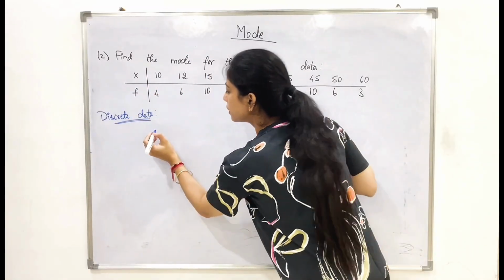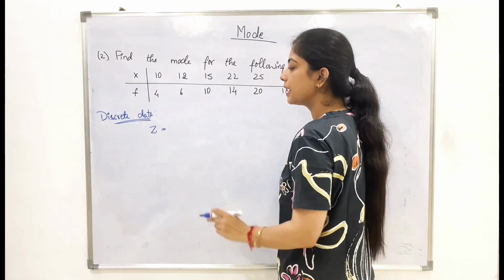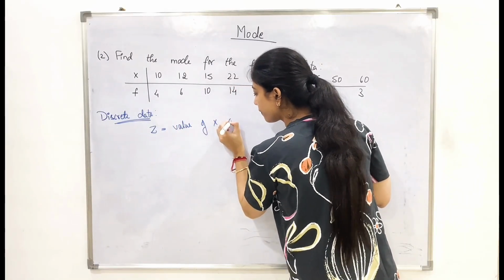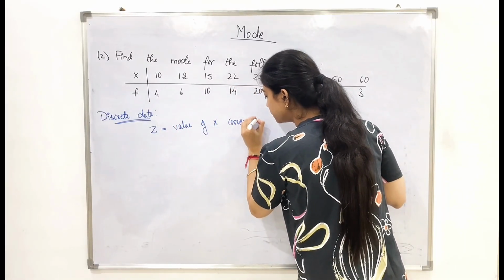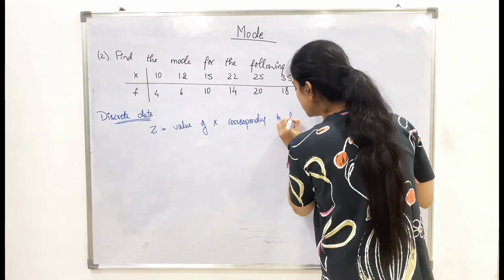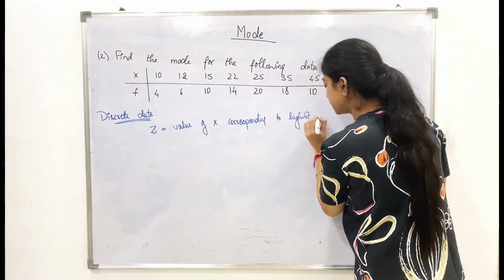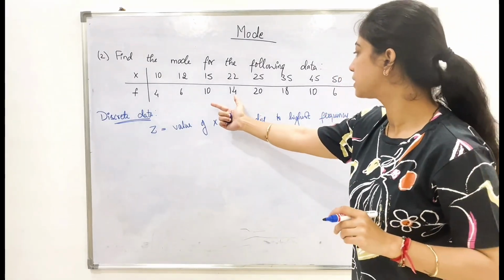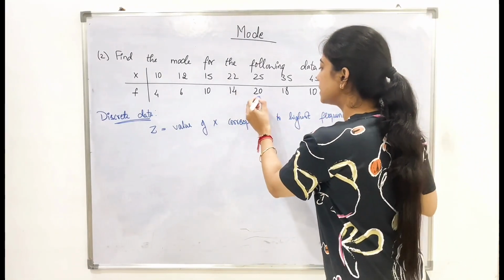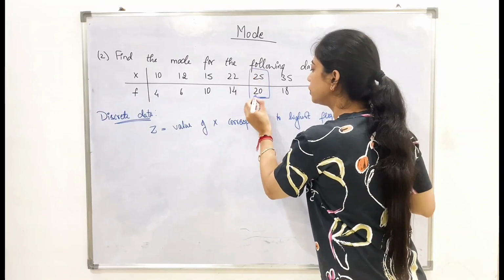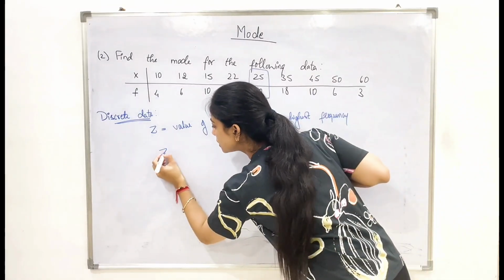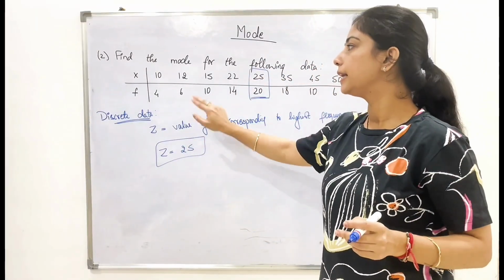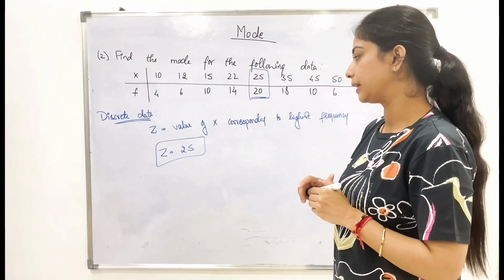Now again, we are going to denote that by Z. And the formula for Z is value of X corresponding to highest frequency. So this is the formula. So first we need to find out what is the highest frequency. The highest frequency is 20. So the value corresponding to 20 is 25. So the answer will be directly 25. So this is how we find the mode in case of discrete data.